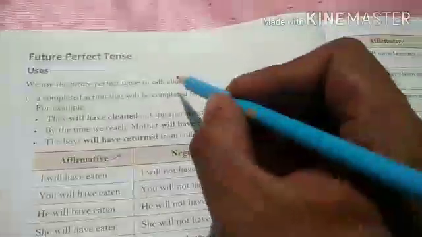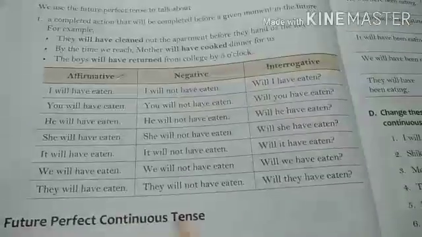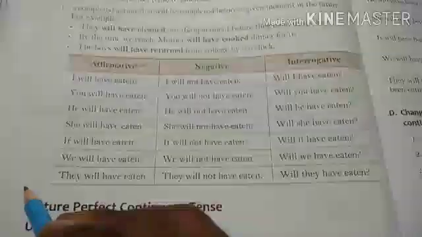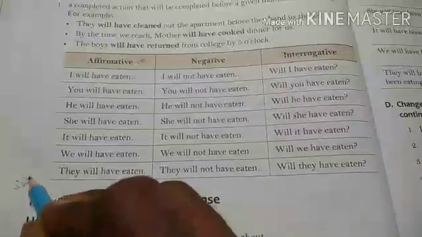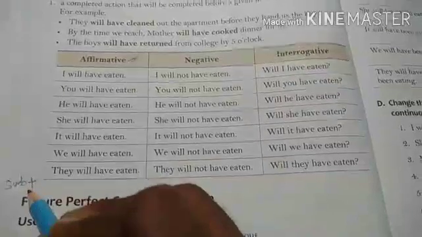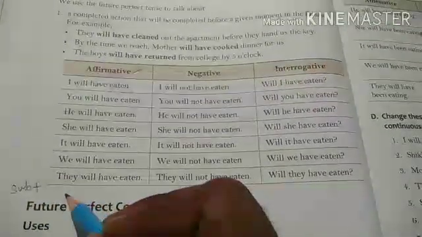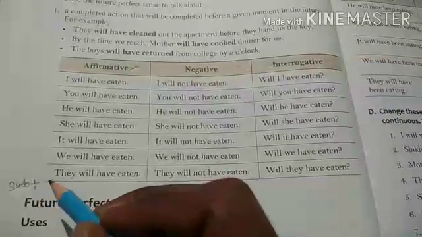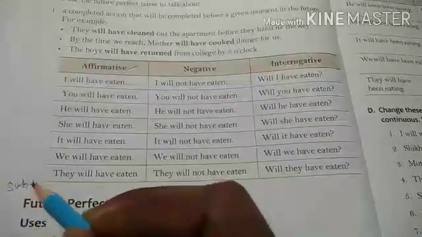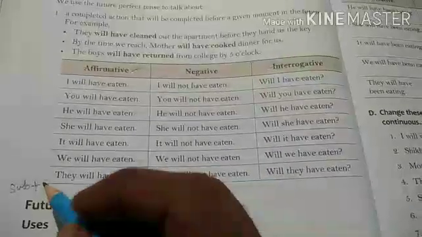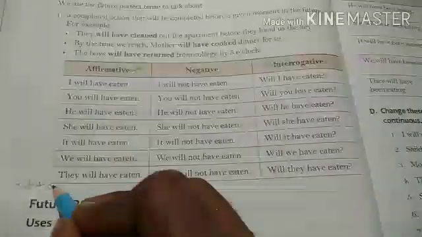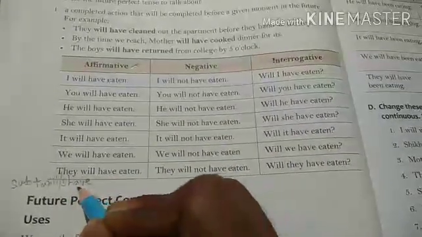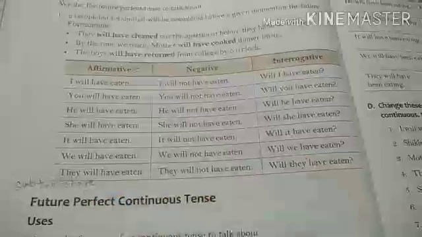So here, if you see the structure of affirmative sentences, this is subject plus... perfect है, future है. I have already told you that if we are writing any sentences in any future tenses, then we have to use will or shall, because it is future tense.